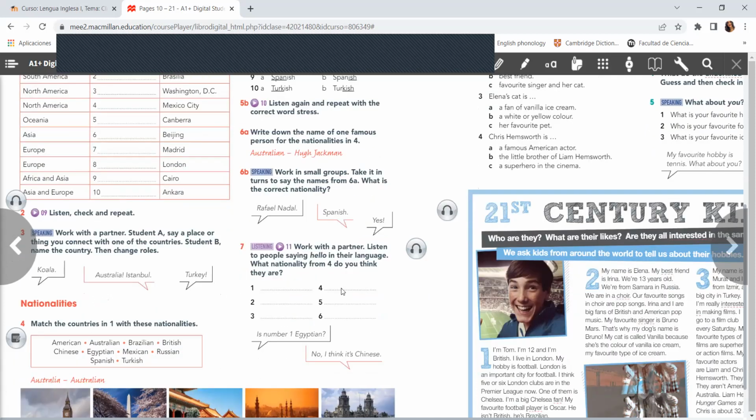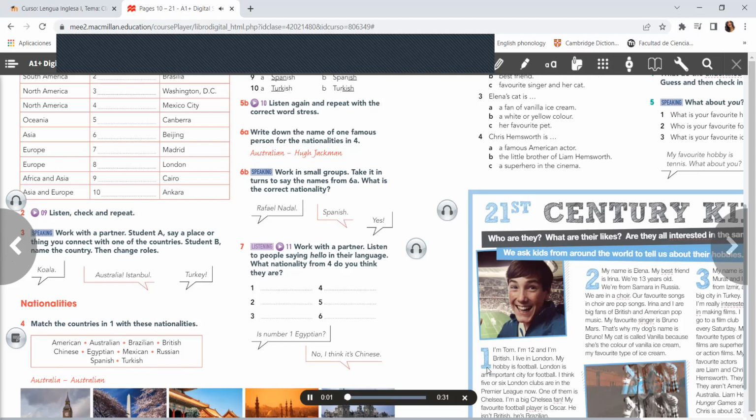Okay, then number 7 says we're with the partner, listen to people saying hello in their language. You have to say what nationality from number 4 do you think they are? So let's listen and try to identify the nationality.